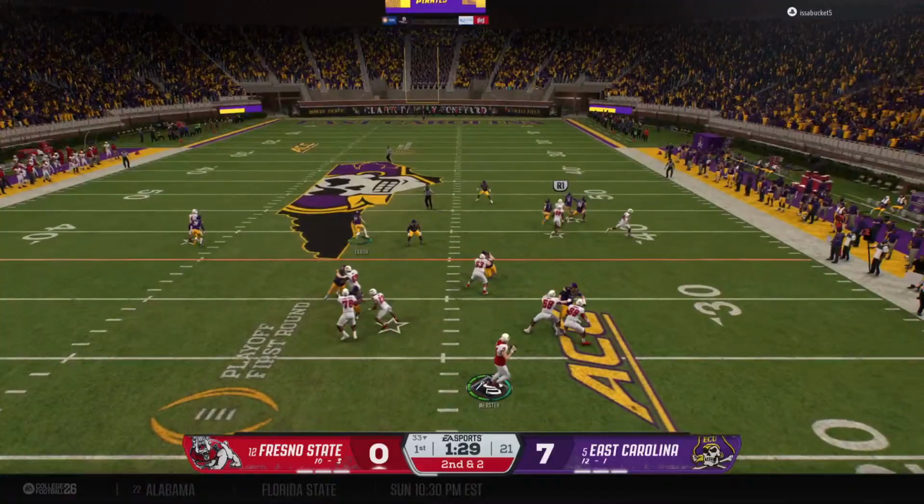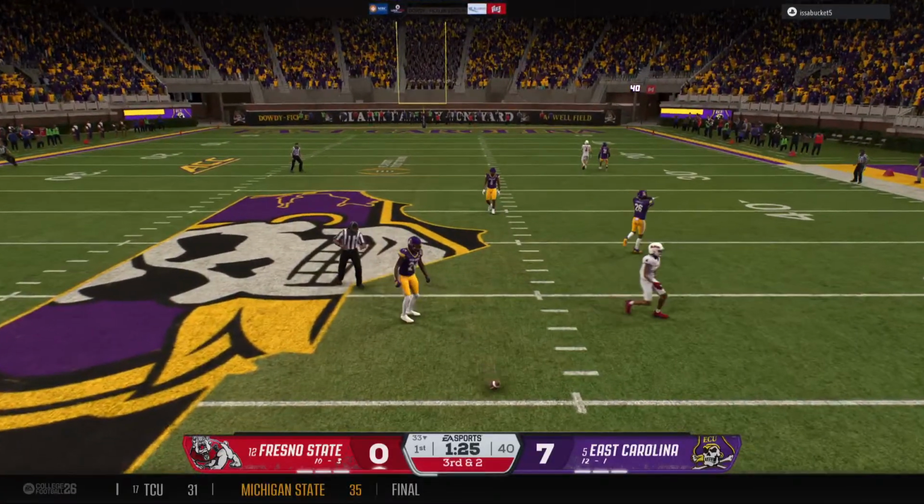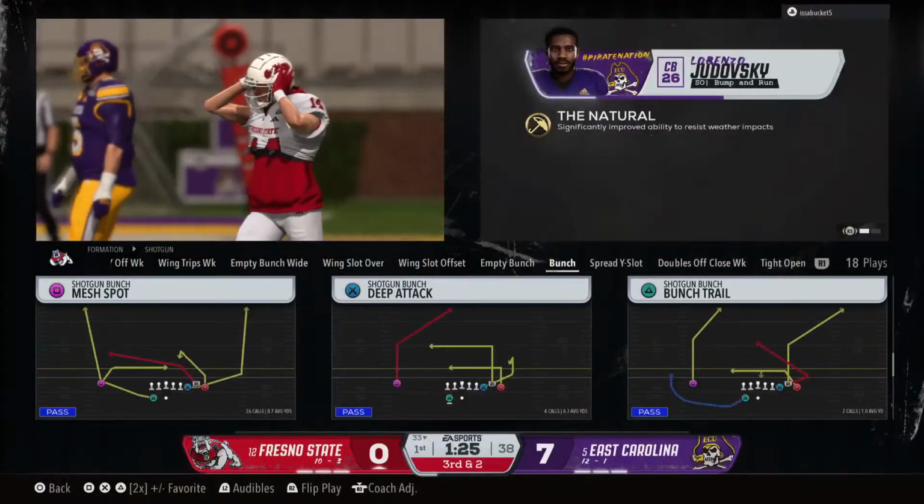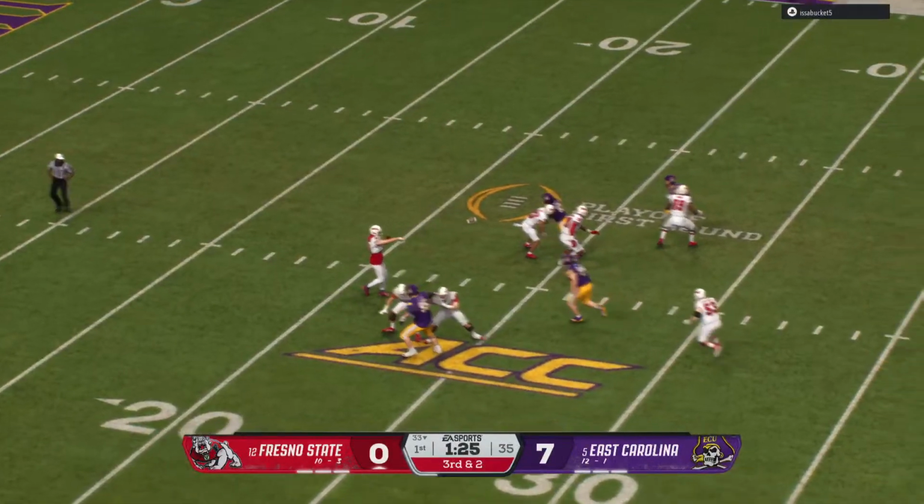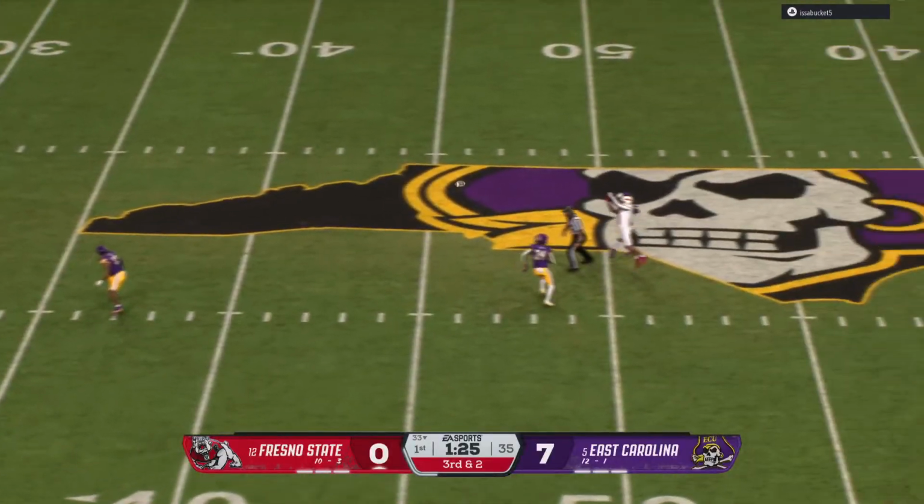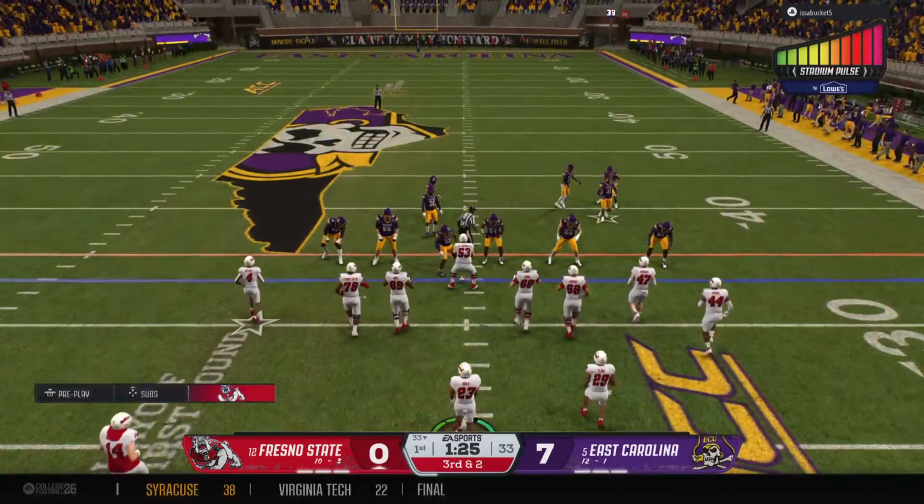Looking for a man. Quick throw over the middle. And it's incomplete. Just missed the wide receiver there. Looking to convert on 3rd down.